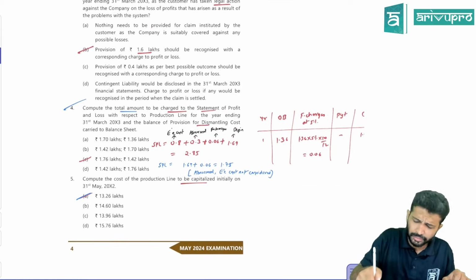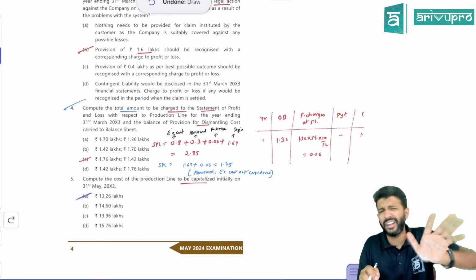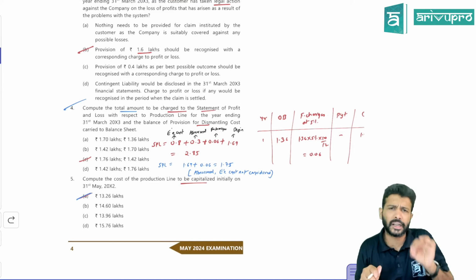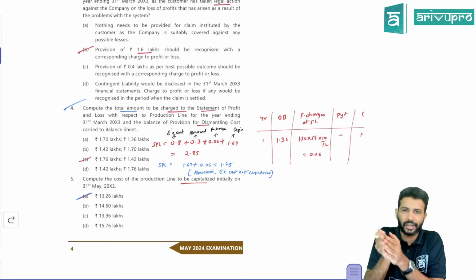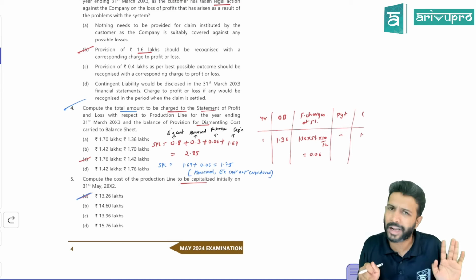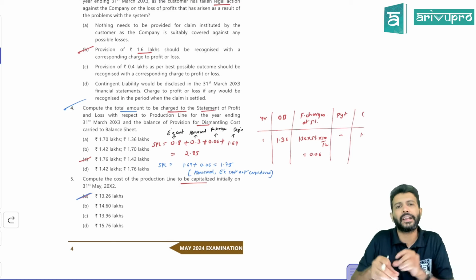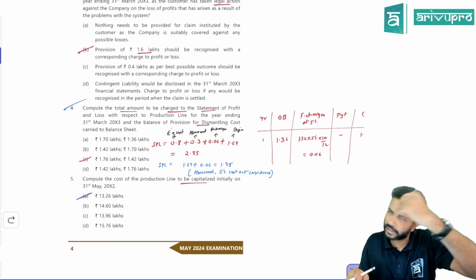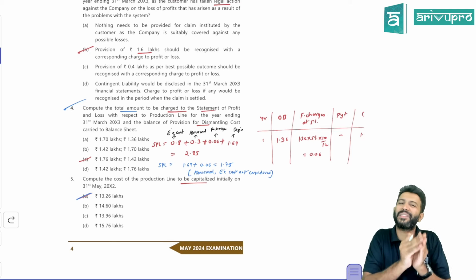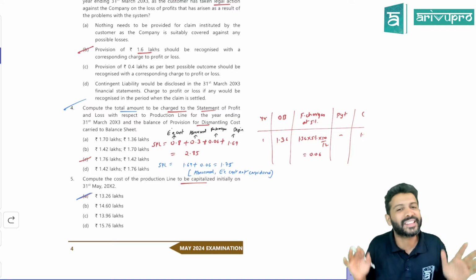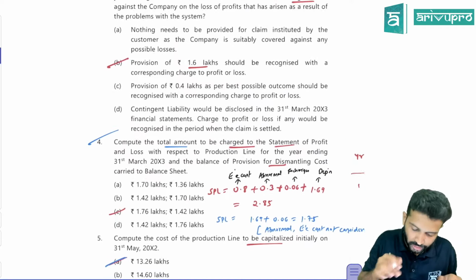And all these are rough works. The working notes that you're preparing will not be corrected. You'll just need to select the answer, and if the option that you have selected is right, you'll be given the full marks. So workings will not carry any marks. You can work it out in the way you feel. If you want to solve everything in the calculator, that is also acceptable. How you arrive at the answer is not really important. What is important is whether you got the right answer. So let's look at this.